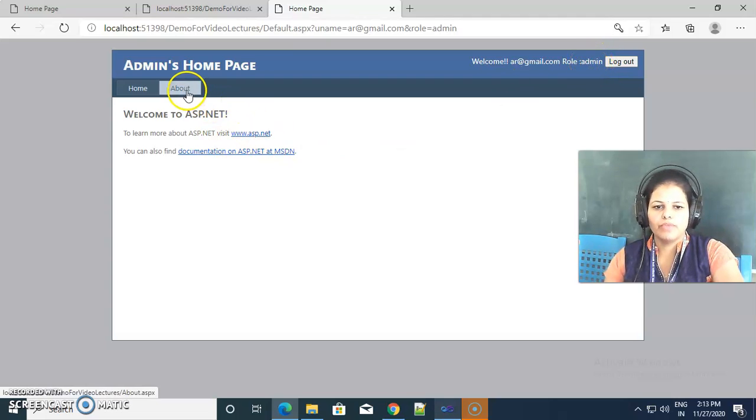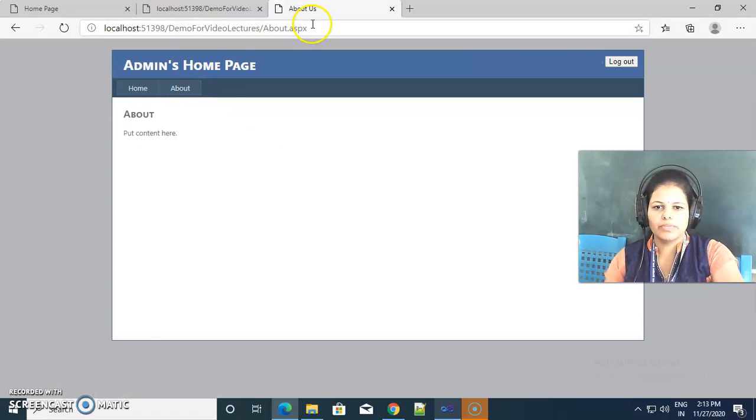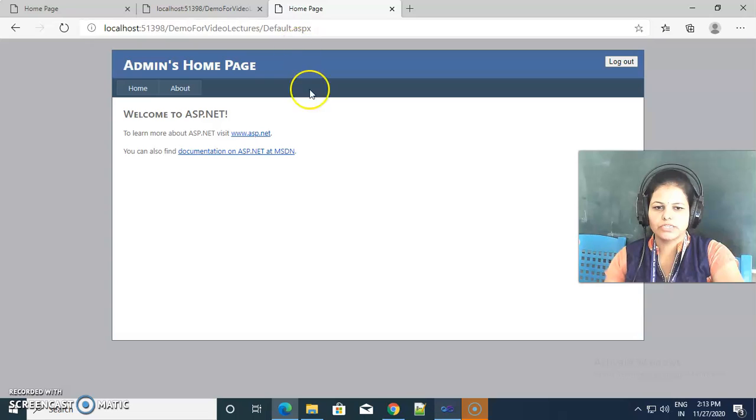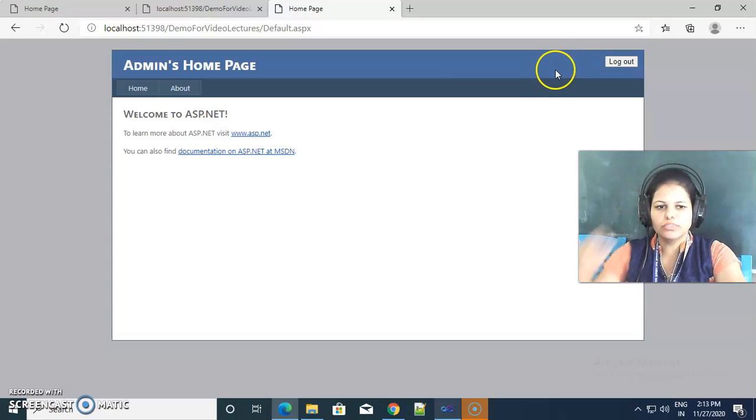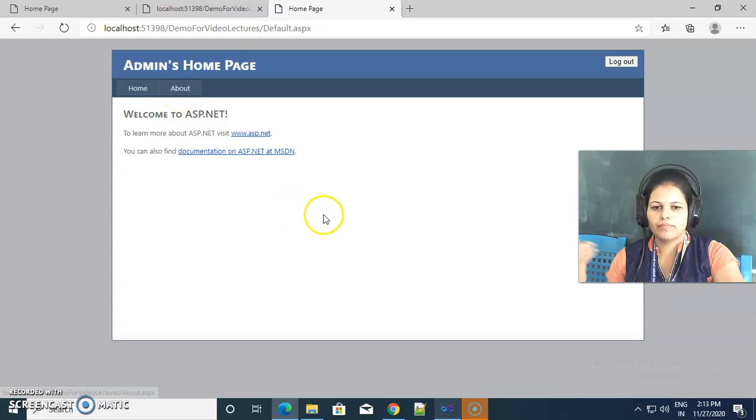But when we go to the next URL, my URL is changed and the same default.aspx page is displayed, but the first time we passed the QueryString values, and this time there are no QueryString values, so the username and role are not displayed. If you want to display the username all the time, whatever menu the user clicks on or whatever content page is displayed, the username must be displayed.